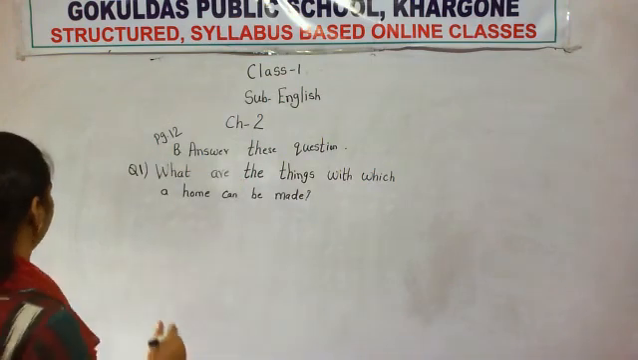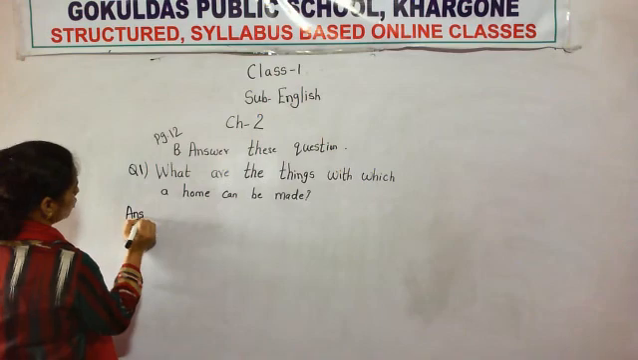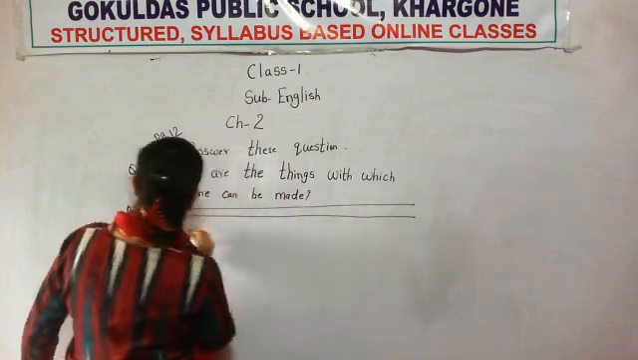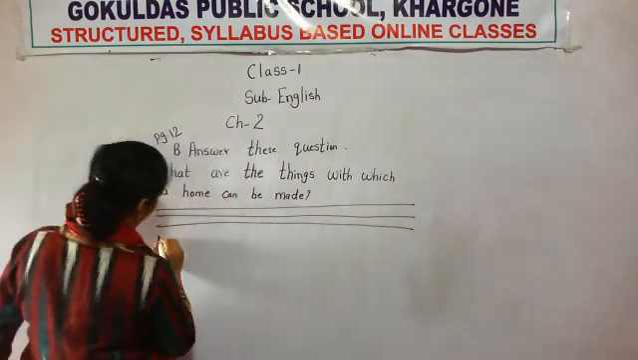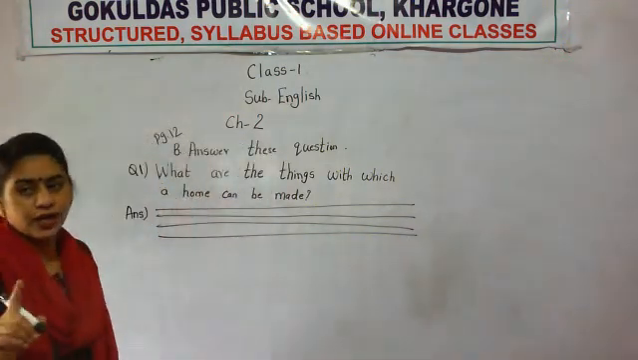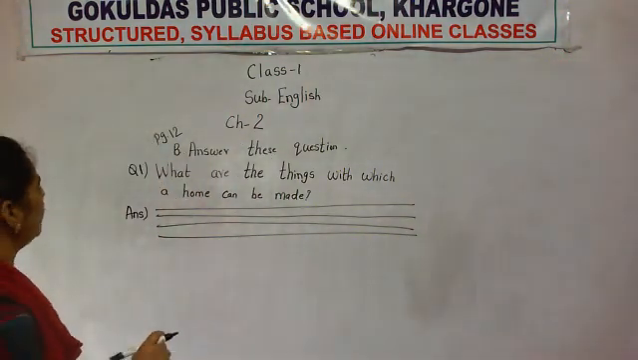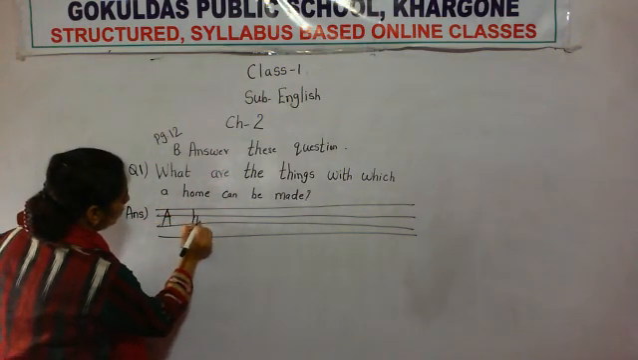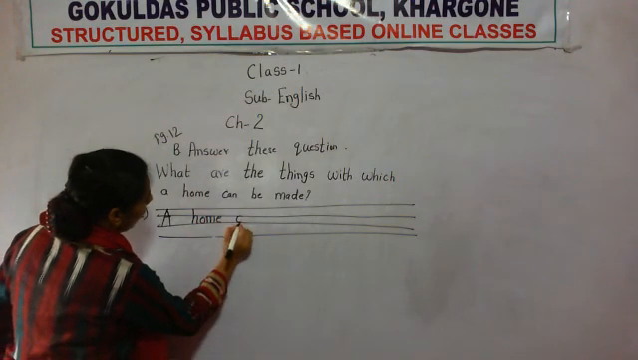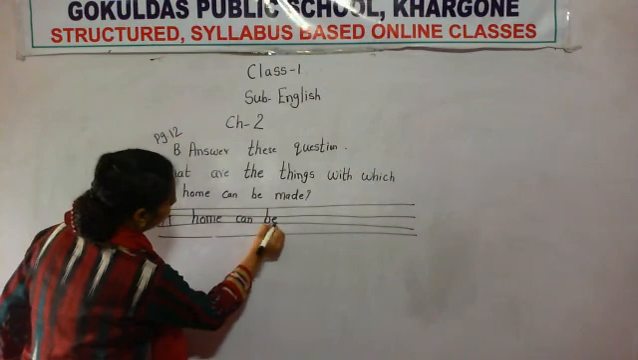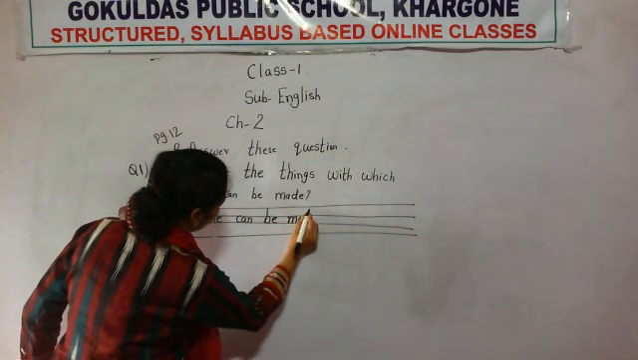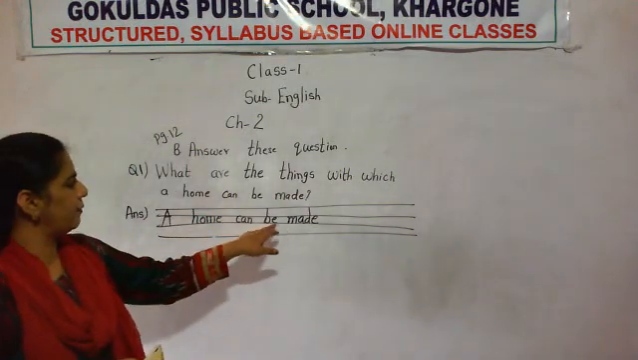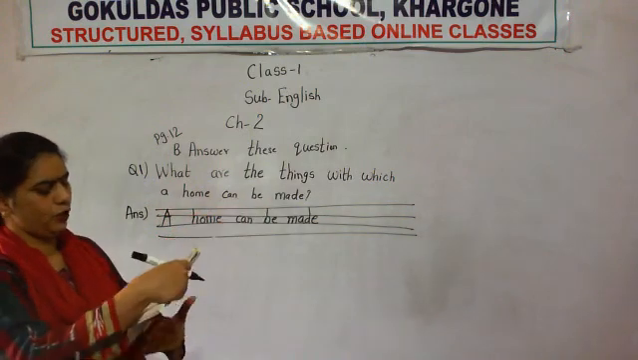So here we have to write the answer of this particular question. Earlier I explained that we have to pick the answer from the question itself. So now we will write here: a home, H-O-M-E, home can be made. See, what we have done, we had picked the answer from the question itself. A home can be made.